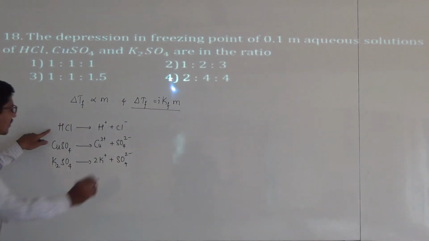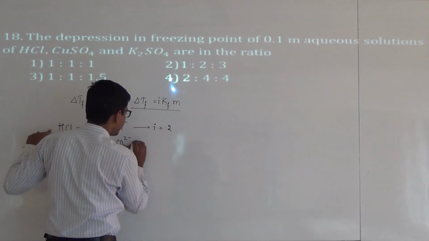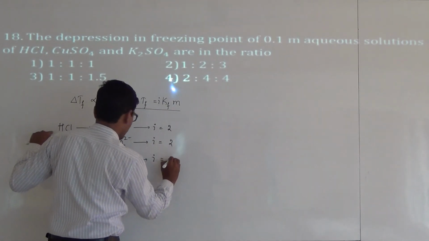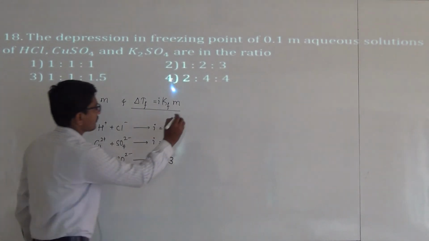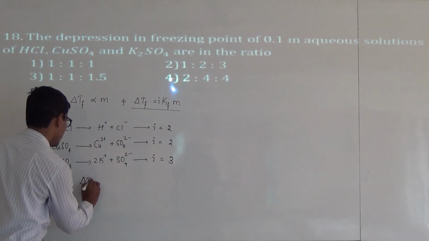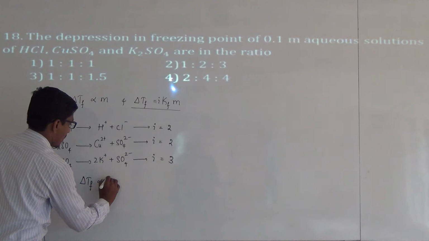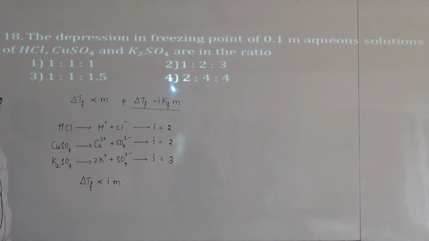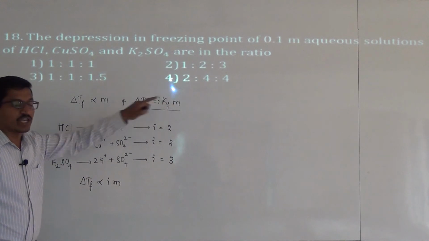The number of particles in these, their van't Hoff factor i is equal to 2, i is equal to 2 and i is equal to 3, and their ratios, and in this relation delta Tf is directly proportional to i and m, the proportionality constant is a constant for an aqueous solution. Kf for water is 1.86.